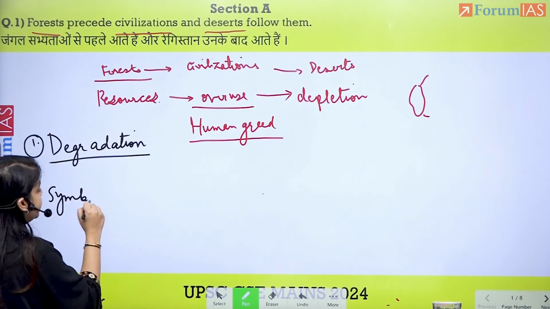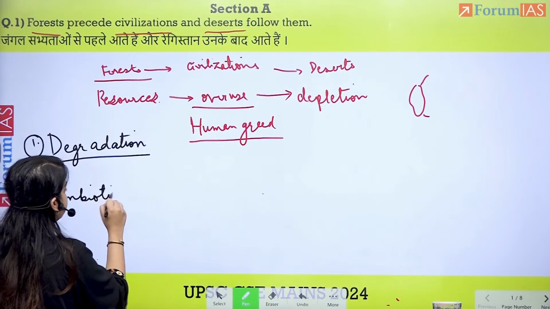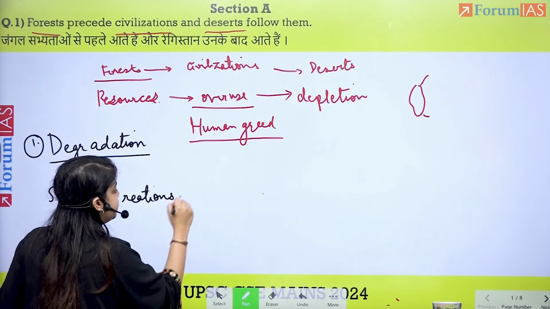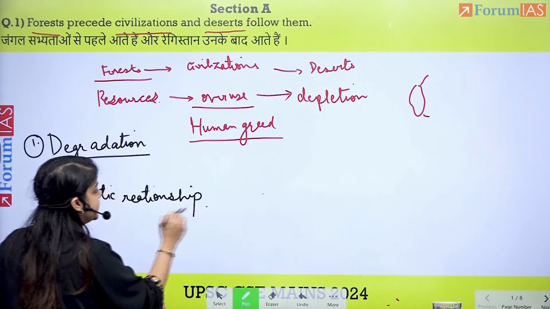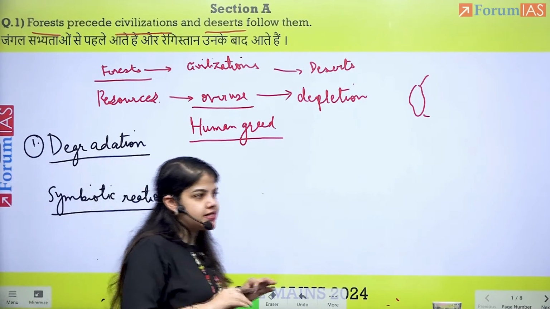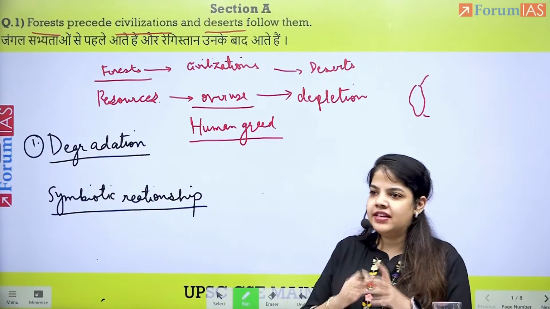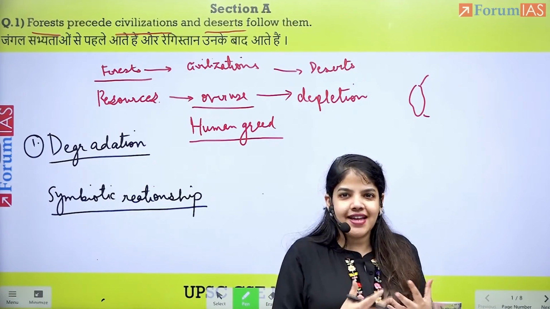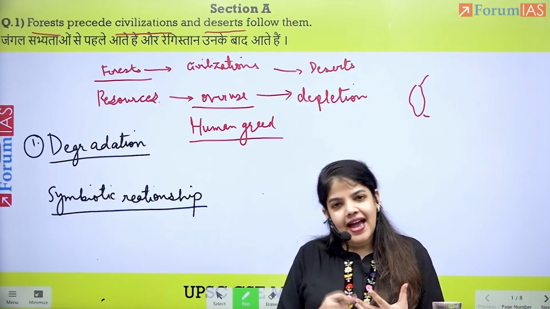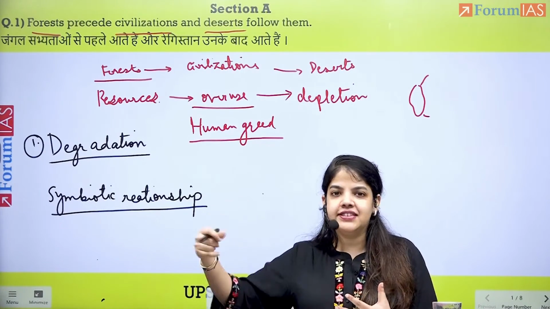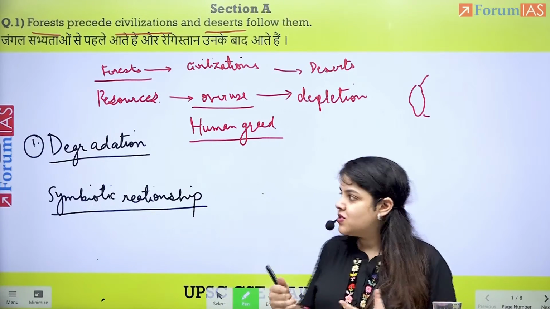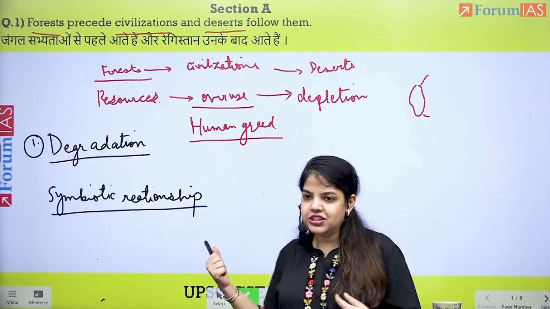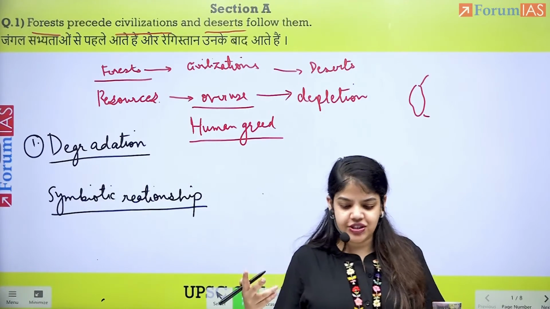Creates symbiotic relationship with nature, except human. And since it is except human, what is the problem? That we go to a region, we utilize resources that nature has given us, and we overuse them, which leads to their depletion. So forests, human greed, symbiotic relationship leading to degradation.